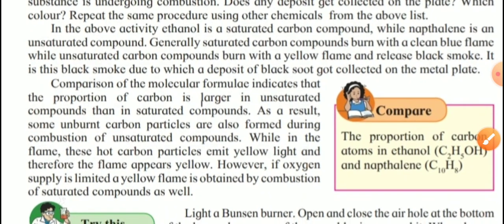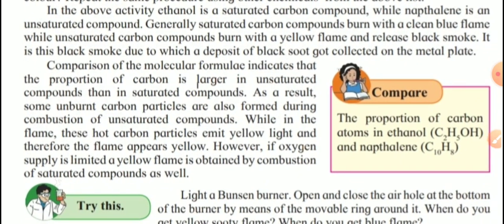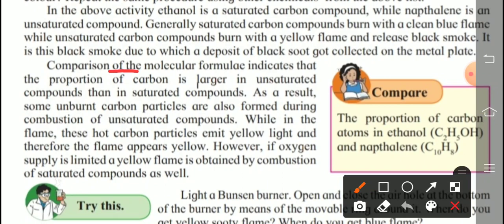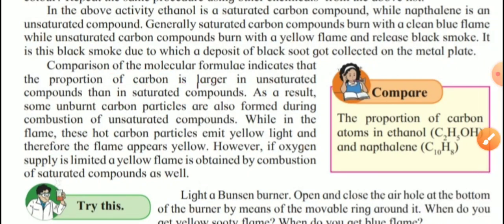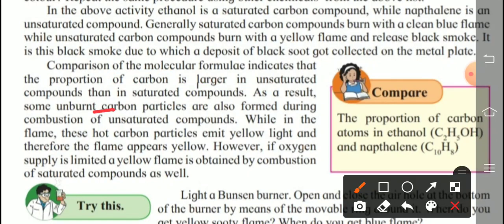Next, comparison. Comparison of the molecular formulae indicates that the proportion of carbon is larger. Underline: the proportion of carbon is larger in unsaturated compounds than in saturated ones. As a result, some unburnt carbon particles are also formed during combustion of unsaturated compounds.